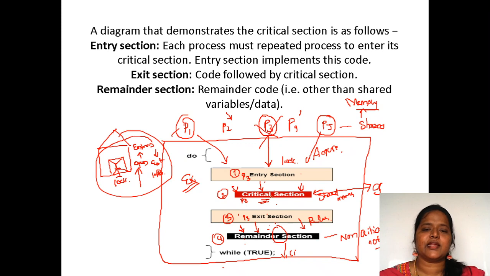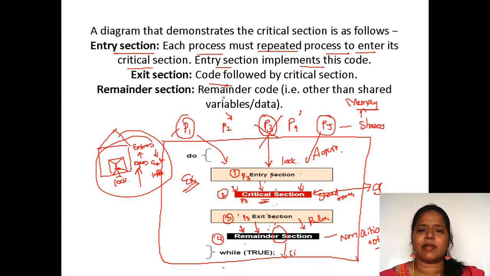So before entering into the critical section, you have to execute the entry code. While leaving the critical section, you have to execute the exit code. So these two things are very important. See here, entry section, in the sense, each process must request permission to enter its critical section. Entry section implements this code. Exit section, in the sense, is the code followed by the critical section.